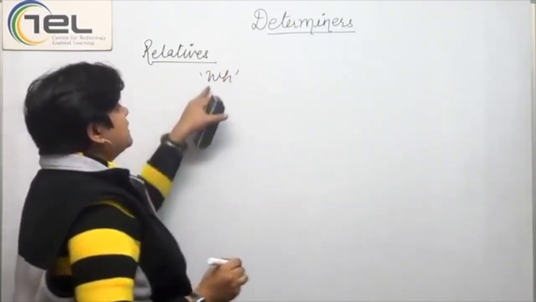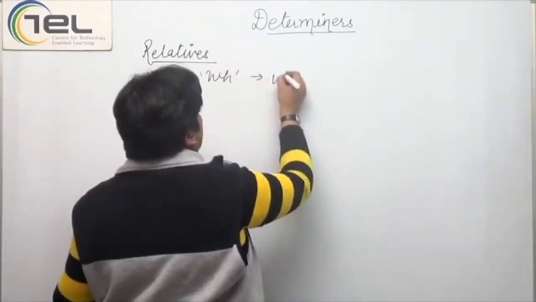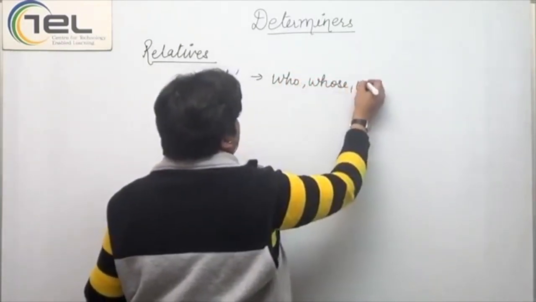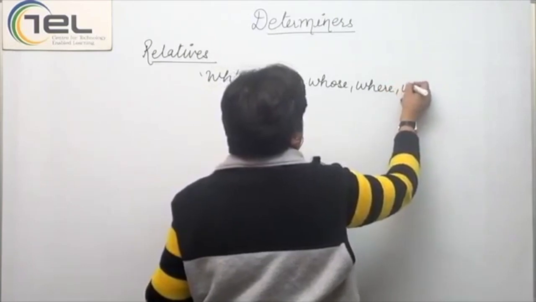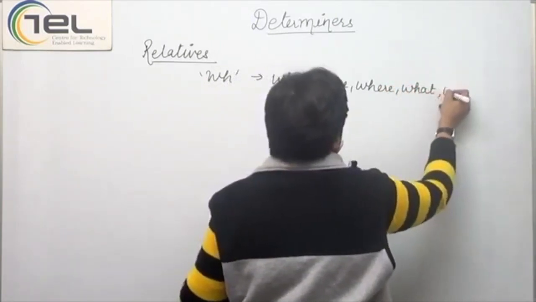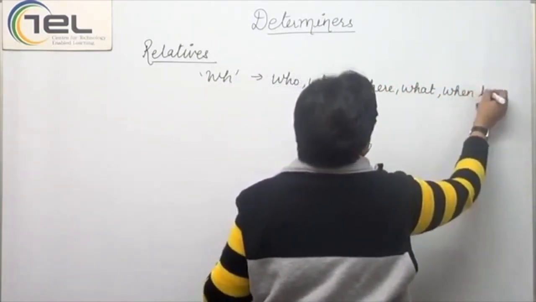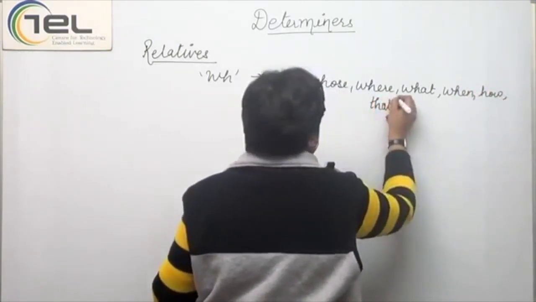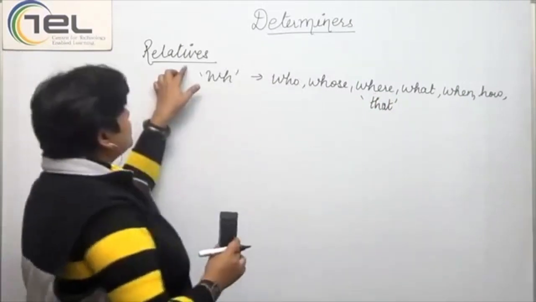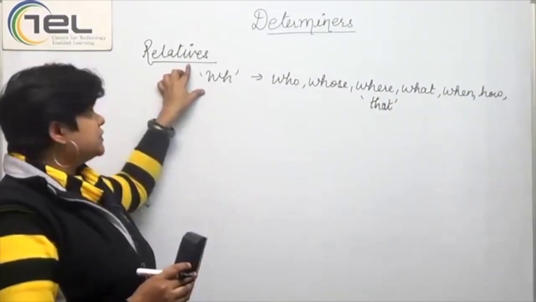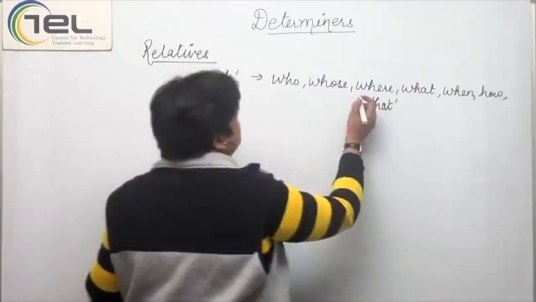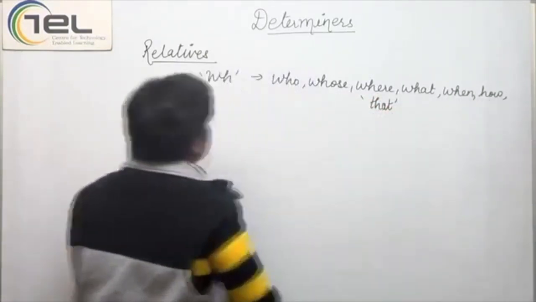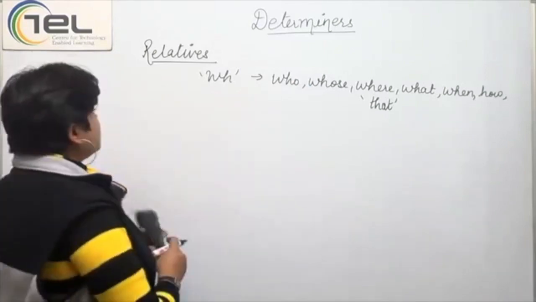Now the WH family here comprises who, whose, where, what, when, how, and it even takes that in this category. Why? Because they are not only relative pronouns, they are also relative adjectives. So this would be called who, whose, where, what, when, how, that. They all come into the category of relatives.